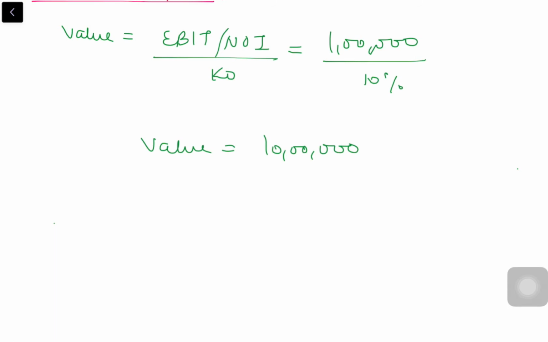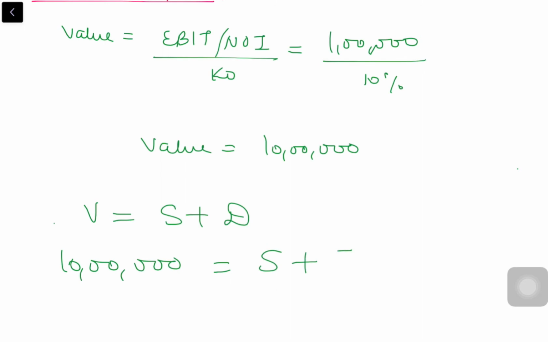Now we have the value of the firm and the value of debentures, so we can easily find out the value of equity. So for that, V is equal to S plus D. Value 10 lakh is equal to S plus 5 lakh, that is the amount of debentures given to us, so S is equal to 5 lakh.